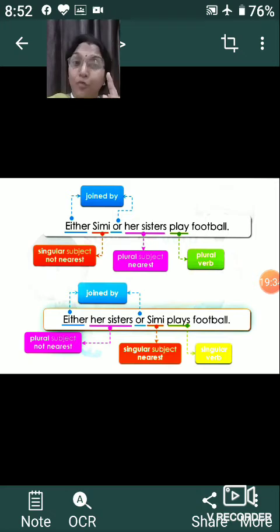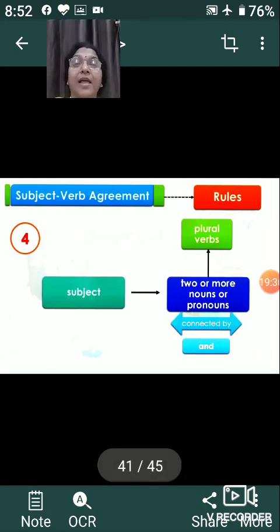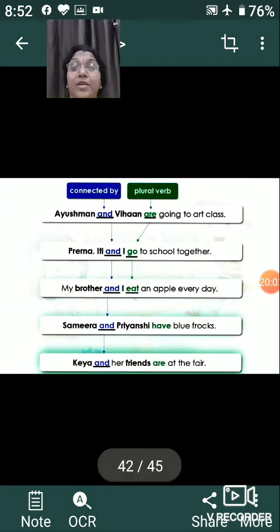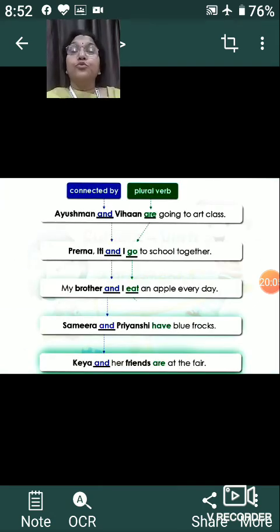Then when to use the verb. Okay, this is rule number 3. Let's go to the last rule, rule number 4. This is about when we have a subject with plural verbs, where two or more nouns or pronouns are connected not by either-or or neither-nor, but by the conjunction and. So when we use two subjects connected with the conjunction and, what should the verb be?